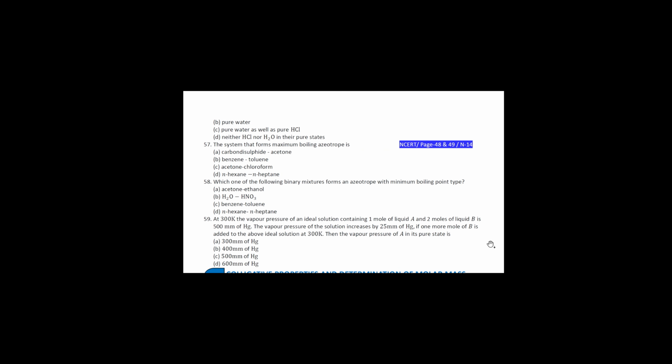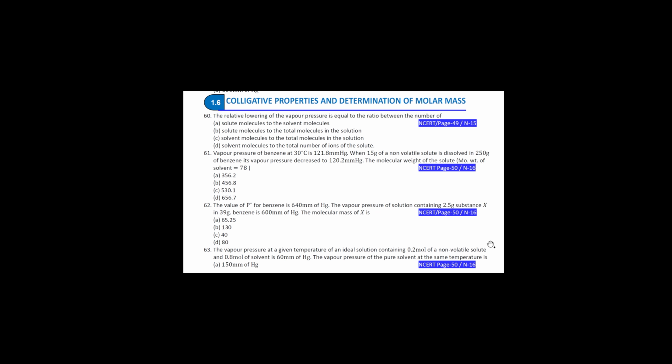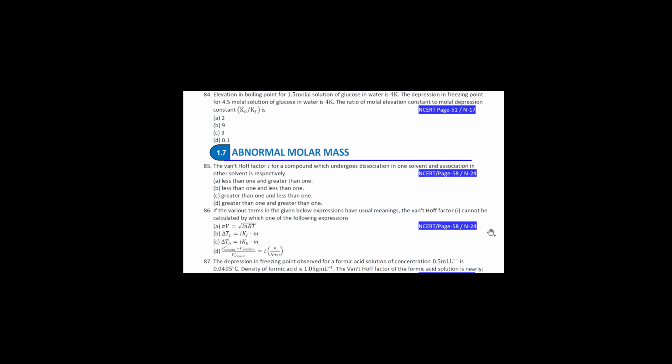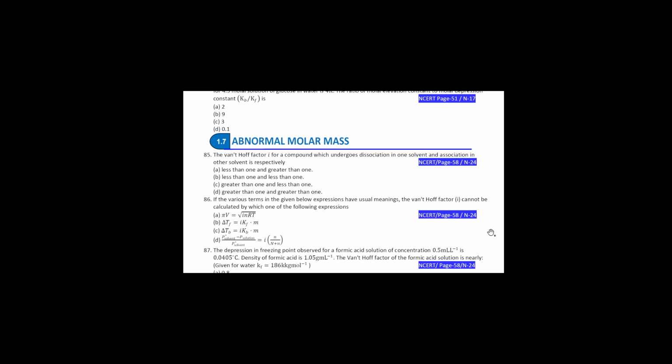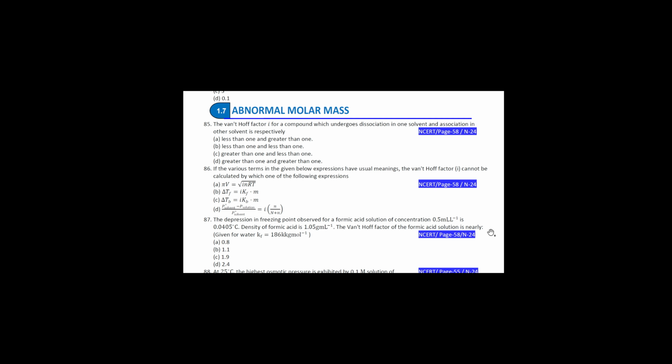Just see, as I did for binary solutions, for colligative properties, 1.6, even the page number of your NCERT is given here. Not one, not two, so many questions on your colligative properties, page by page. See here, page by page. There is not even a single topic, a single question which is missed out. Alright, so carefully do this. After colligative properties, all the four: relative lowering of vapor pressure, elevation of boiling point, depression of freezing point, and osmotic pressure. After the four, I took questions on abnormal molar mass also.